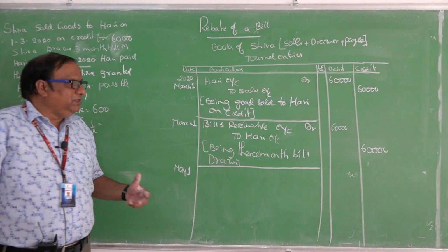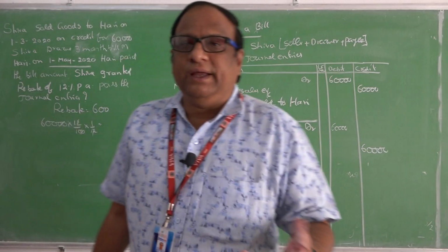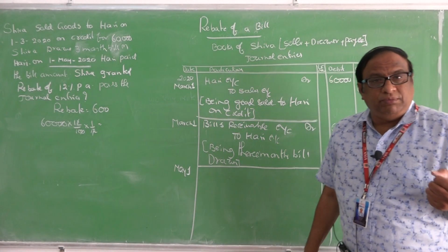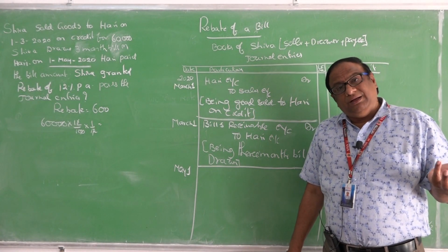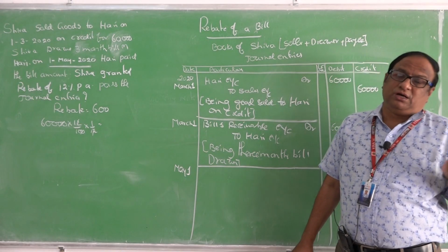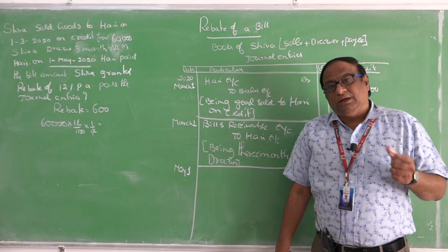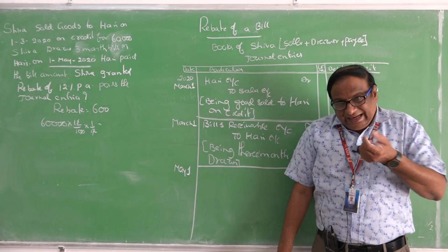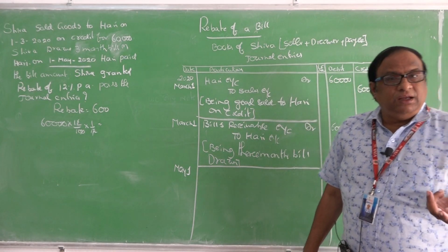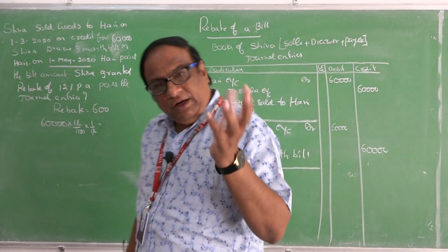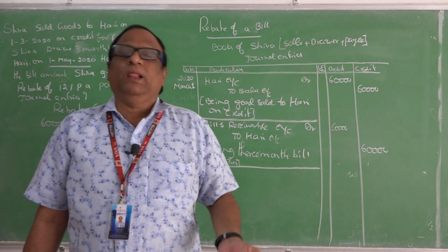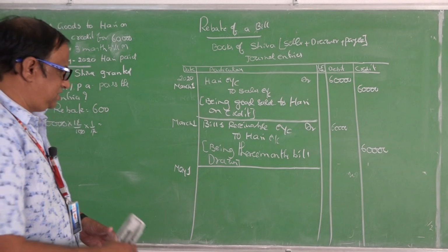If we are not giving this type of 600, then the drawee may dishonor the bill. If the drawee dishonors the bill, then the entire 60,000 is a loss to Shiva. That's why Shiva will give a certain rebate to attract him to hurry to pay the bill amount 1 month before. If he deposits the 60,000 into the bank, then he will receive the same interest.